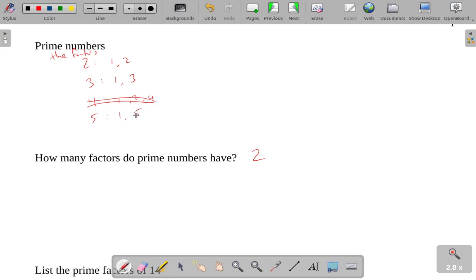And we could go through this list a little bit further. 6 is not prime, but 7 is. 8, 9, 10, those are not prime. 8 is divisible by 2, 9 is divisible by 3, 10 is divisible by 2. But 11 is prime. Then the next prime number would be 13. And you'll notice that all the prime numbers other than 2 are going to be odd.